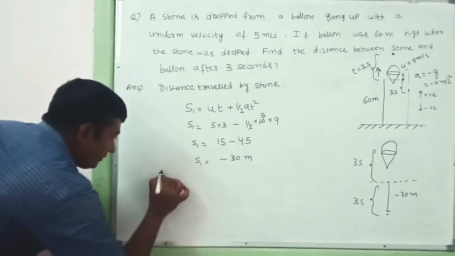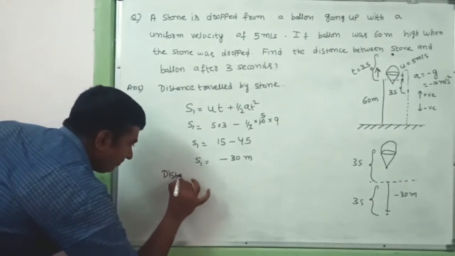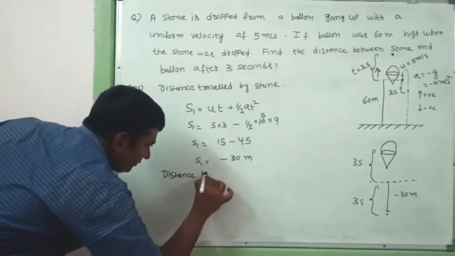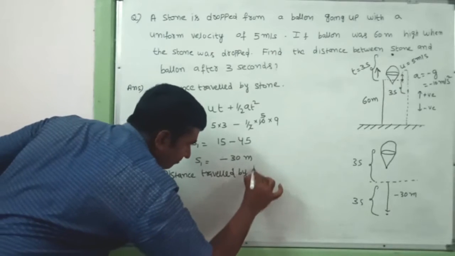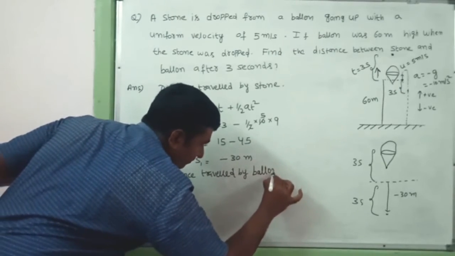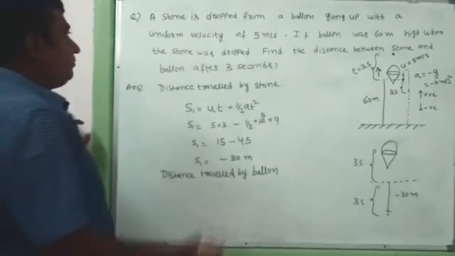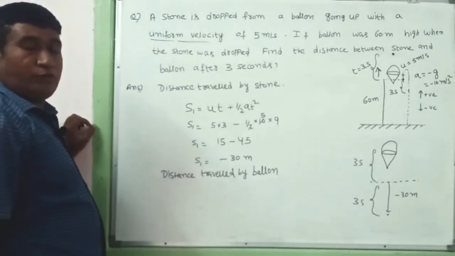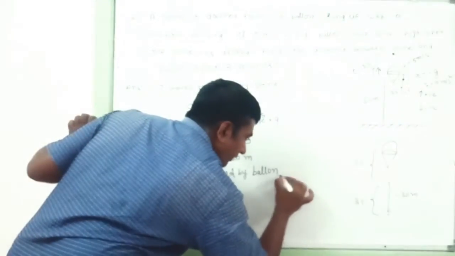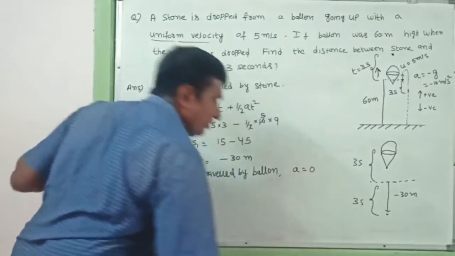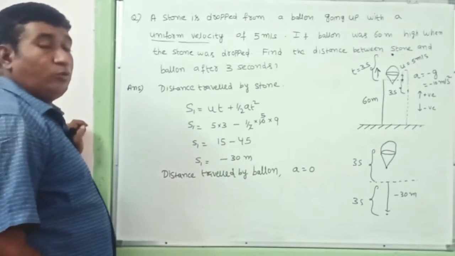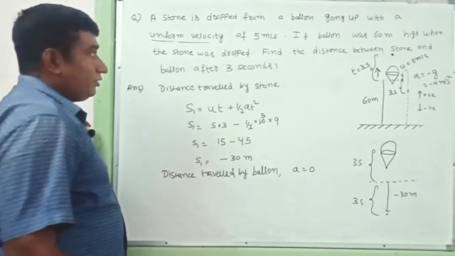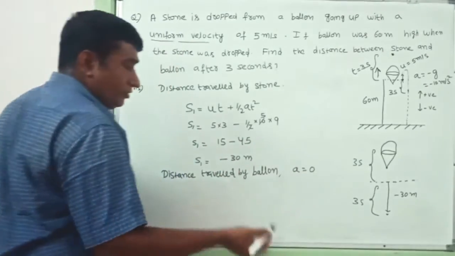Next, distance traveled by the balloon. Here they have given uniform velocity. In uniform velocity, we can take a = 0, because there will be no change in velocity.